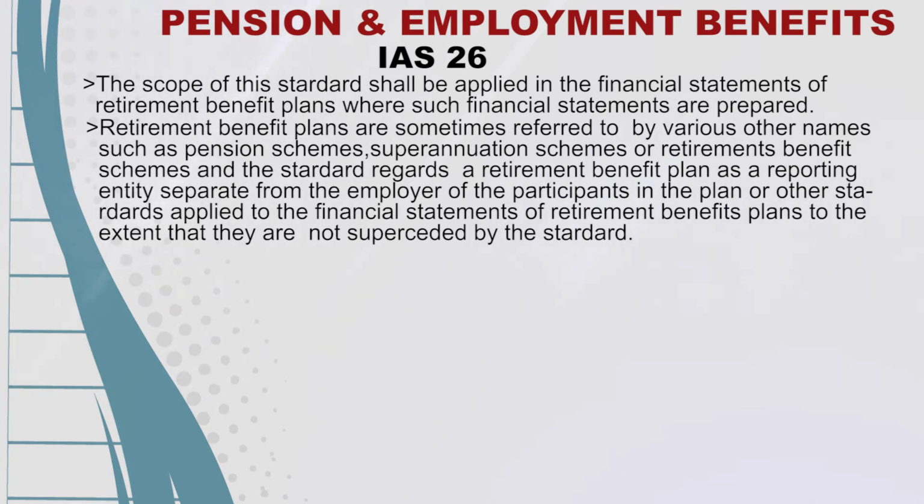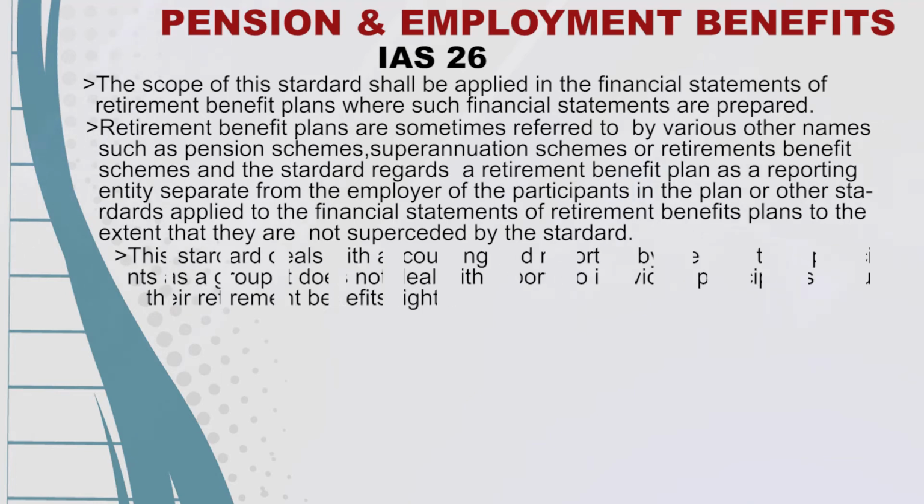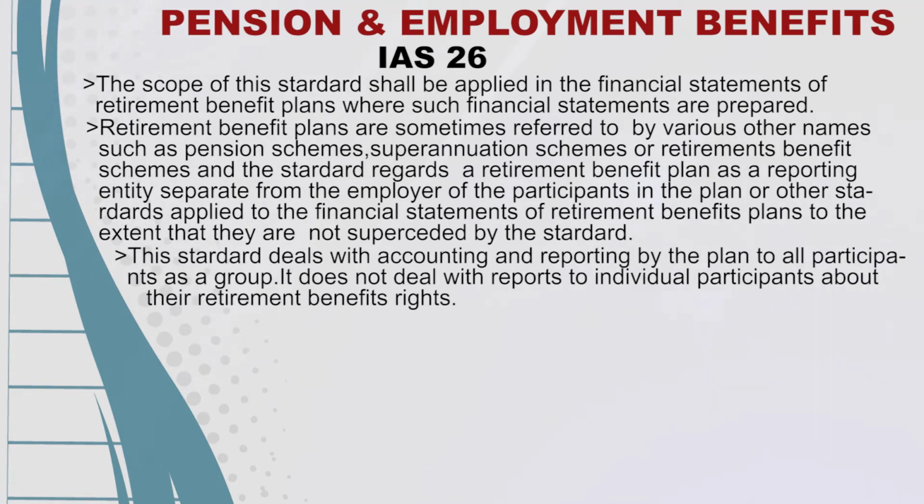Retirement benefit plans are sometimes referred to by various other names such as pension schemes, superannuation schemes, or retirement benefit schemes. This standard regards a retirement benefit plan as a reporting entity separate from the employers of the participants in the plan. All other standards apply to the financial statements of retirement benefit plans to the extent that they are not superseded by this standard. This standard deals with accounting and reporting by the plan to all participants as a group.